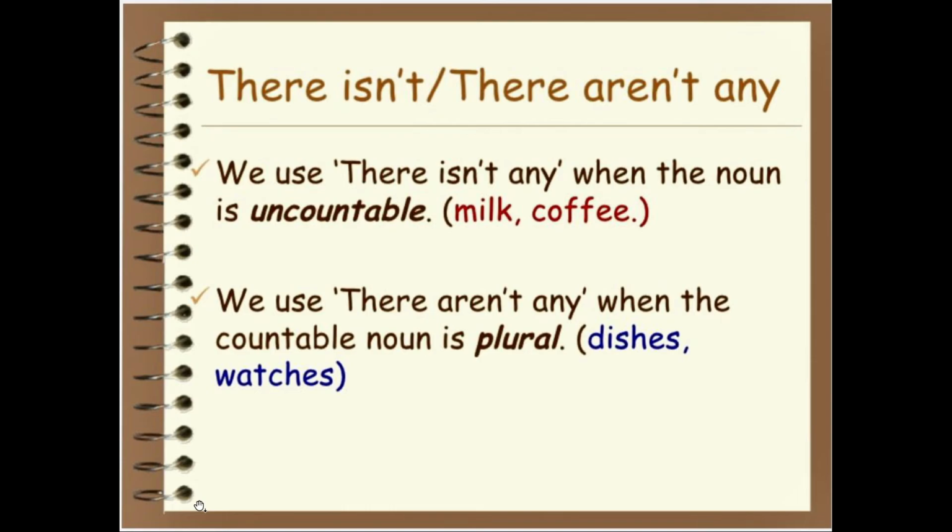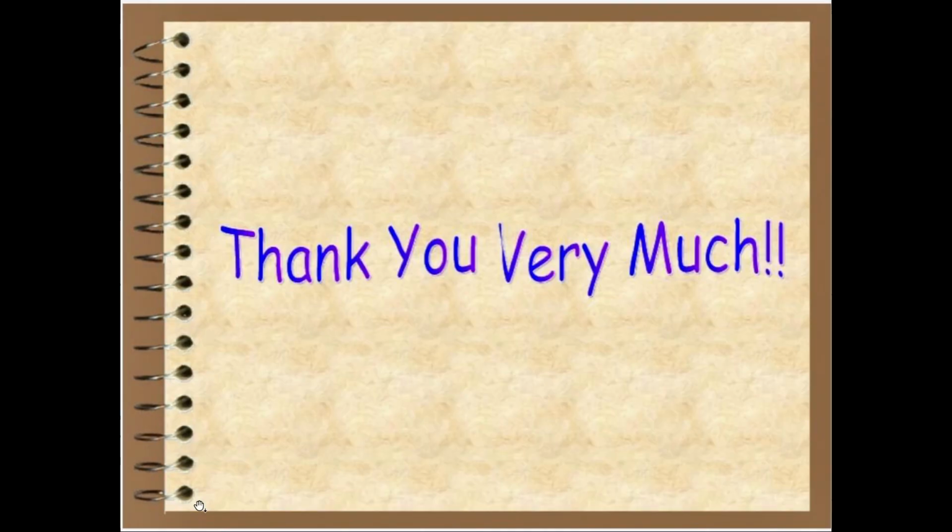We use there isn't any when the noun is uncountable. Milk and coffee, these are uncountable nouns. We can't count them in numbers. So we use there isn't any. We use there aren't any when the countable noun is plural. Dishes, watches, these are countable nouns and they are in plural forms.